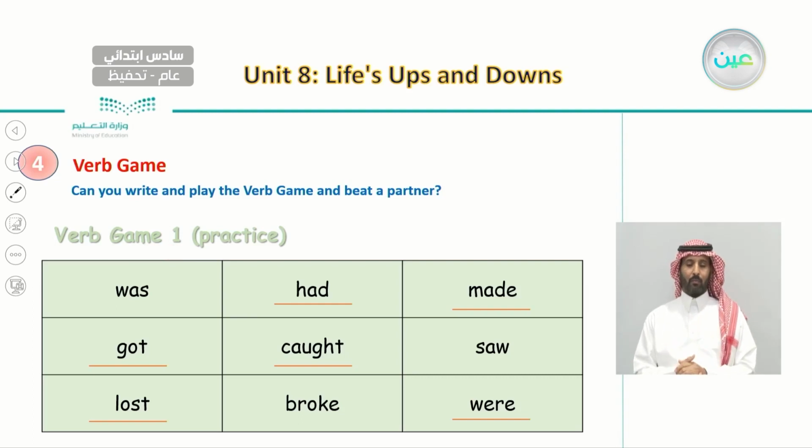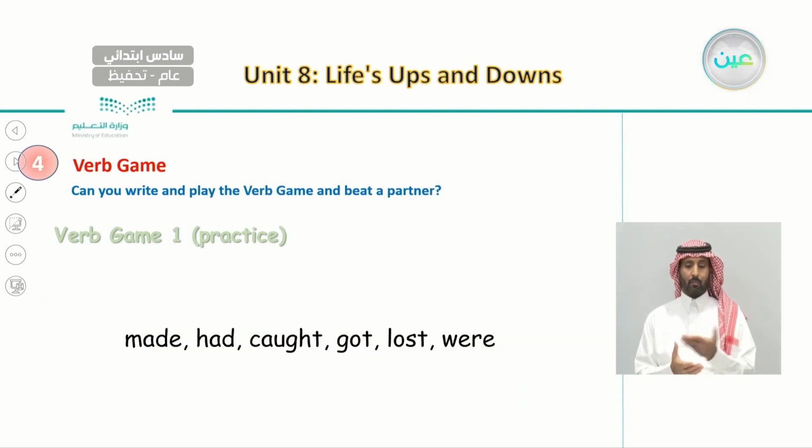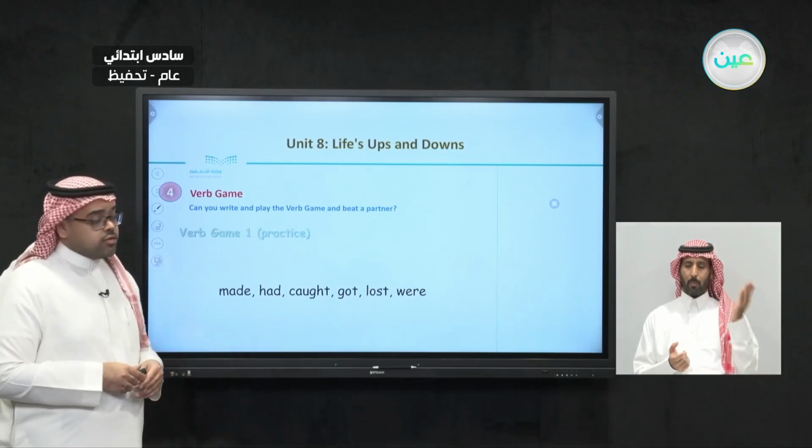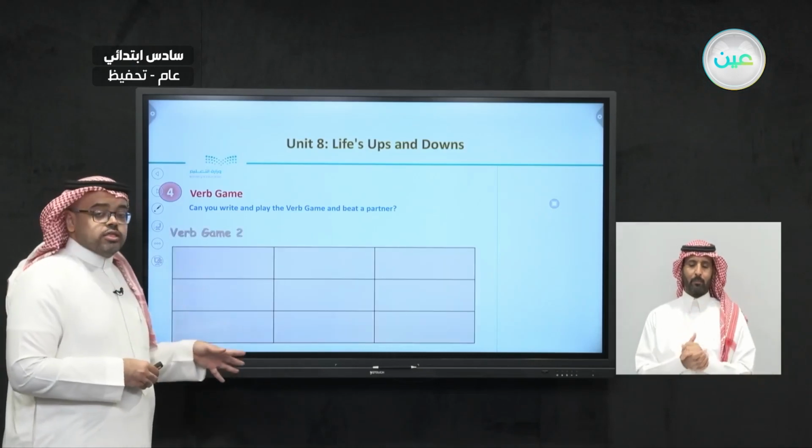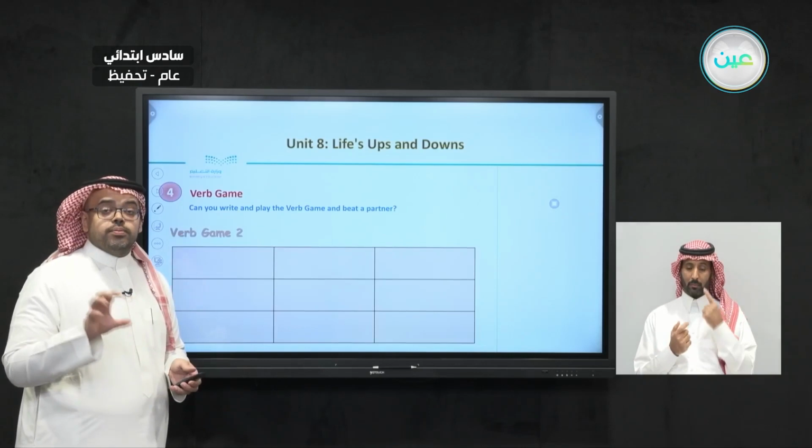What about number 2? Let's move straight to number 2. But before we do this, these are the verbs that we heard the teacher say, which are made, had, caught, got, lost, and were. Now, the second game, which is called verb game 2.